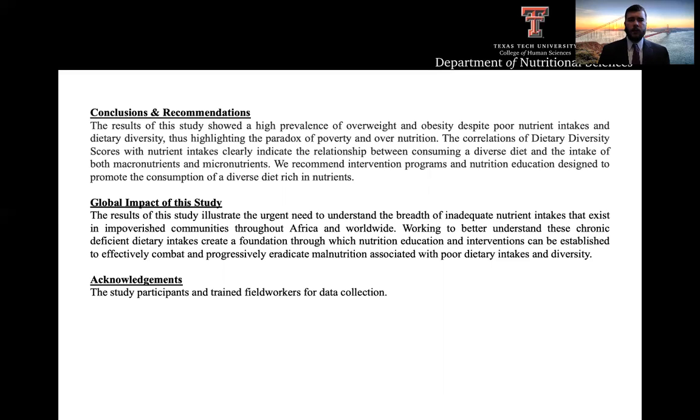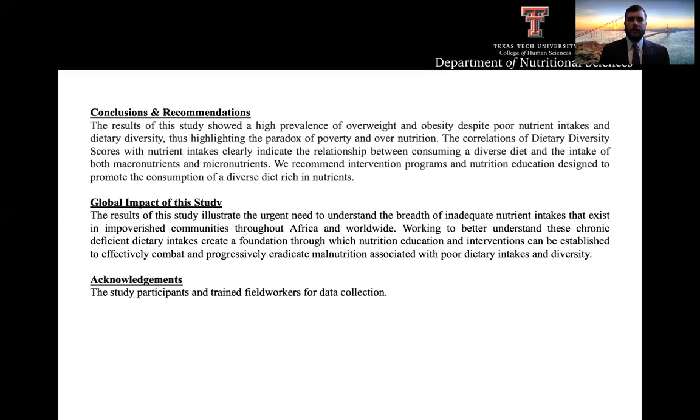In light of the results of this study, we recommend interventions such as nutrition education informed by behavior change models and designed to promote the consumption of a balanced diet rich in a variety of foods and thus nutrients. The results of this study indicate the necessity to understand and evaluate the breadth of inadequate nutrient intakes that exist in impoverished countries in both Africa and throughout the rest of the world.